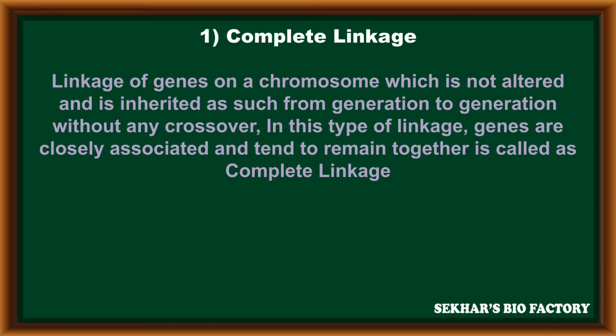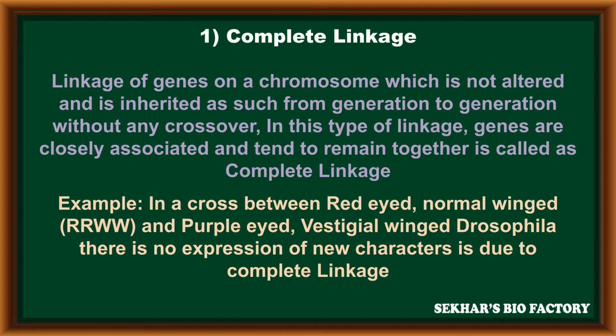For example, in a cross between red-eyed, normal-winged Drosophila, denoted with capital R, capital W, and purple-eyed, vestigial-winged Drosophila, having small r, small w, there is no expression of any new character due to complete linkage.